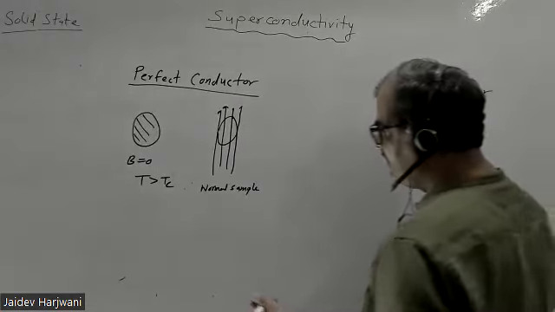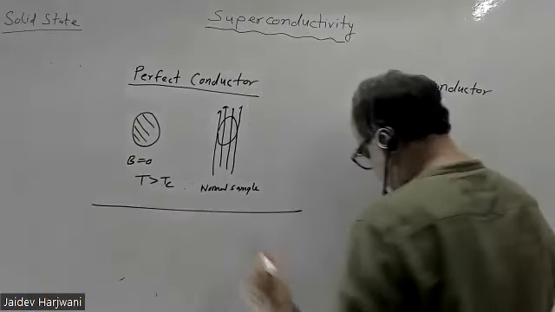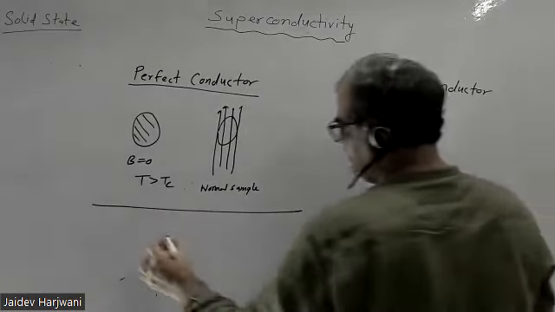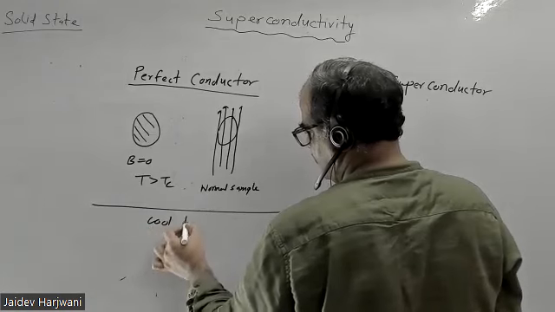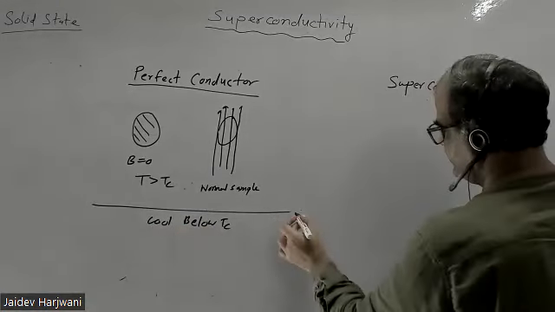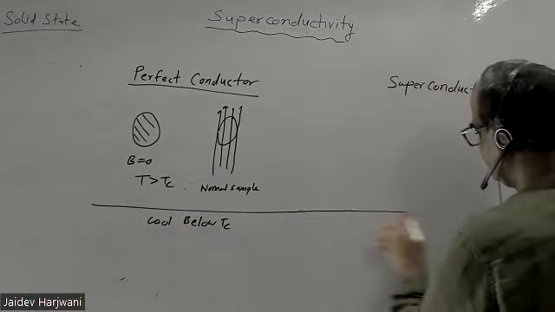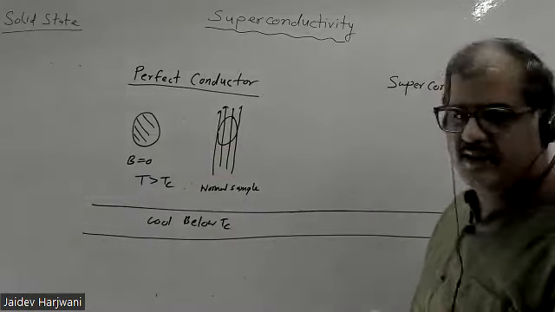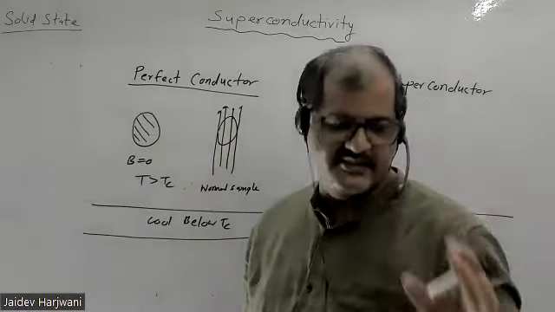So now I'm cooling this sample below Tc. What will happen if I cool the sample below Tc? Here is a normal sample, and your normal sample obeys Maxwell's equation as it is.